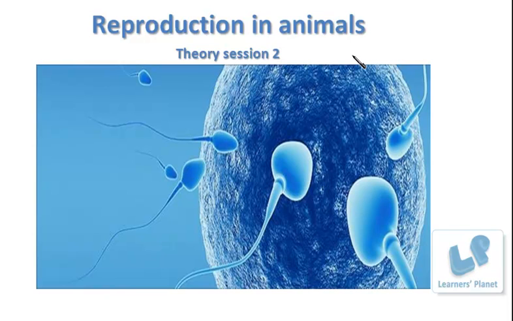In the previous session, I introduced what we actually mean by reproduction and what the different modes of reproduction are. So students, I hope this concept is very clear to you: reproduction is the production of new individuals from the existing parent organisms of their own type, and that is of course a very important point, right?